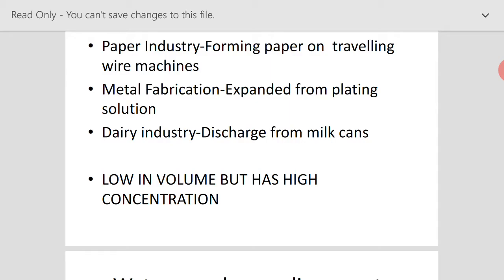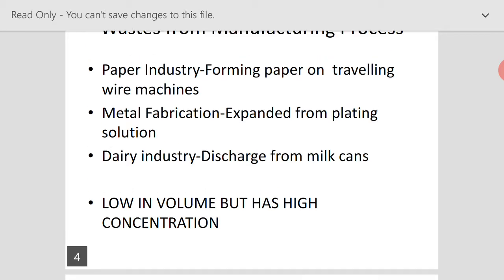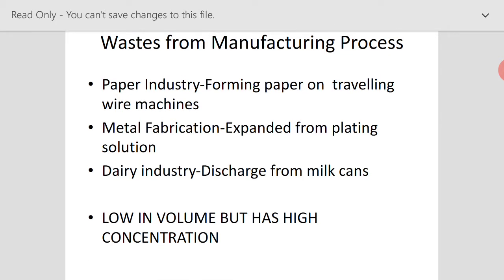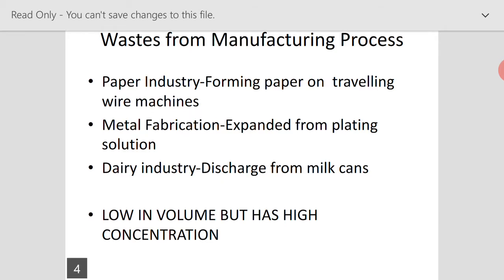So that will be having the high organic loading. Once we segregate this manufacturing process wastewater, automatically the rest of the wastewater can be given other treatment, or it can be recycled and reused inside the industry. As I already said, the wastewater coming from the manufacturing process is less in volume, but it has high concentration. So we have to segregate it and treat it separately.